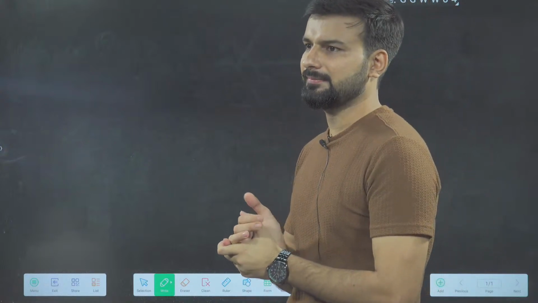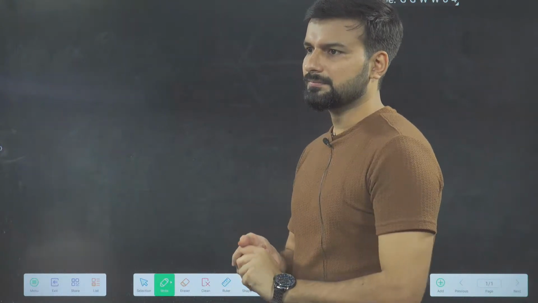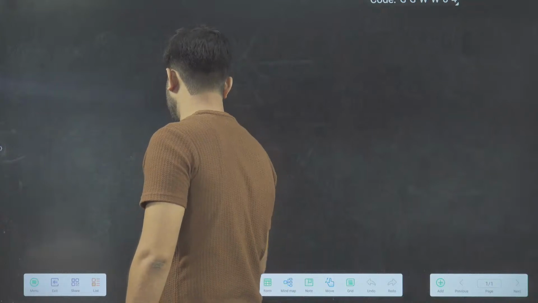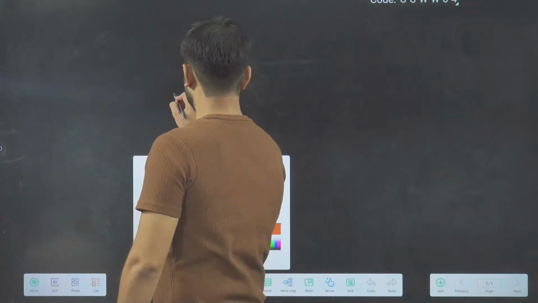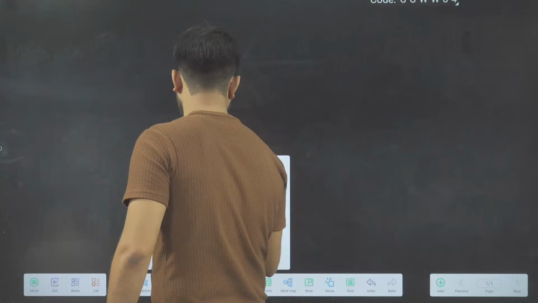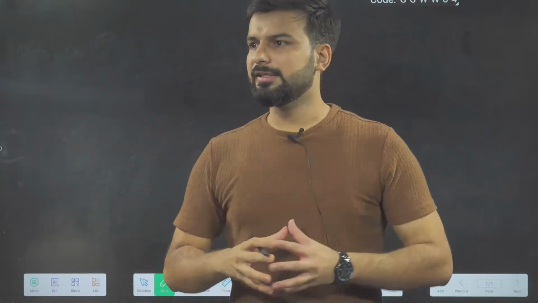So, beta, tell me what we studied yesterday. We studied differentiation.